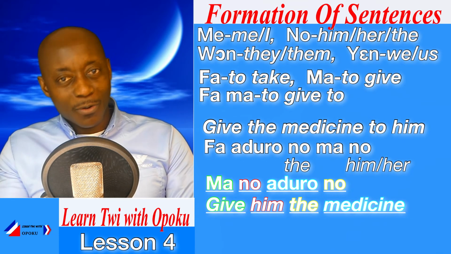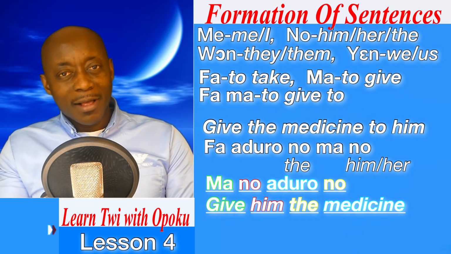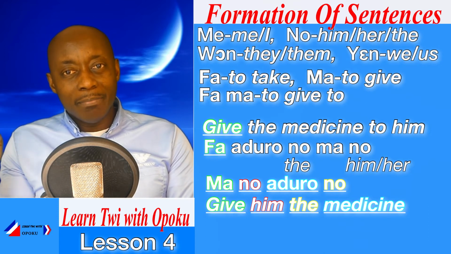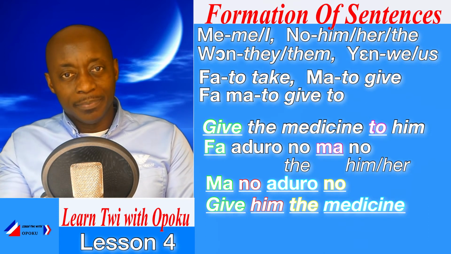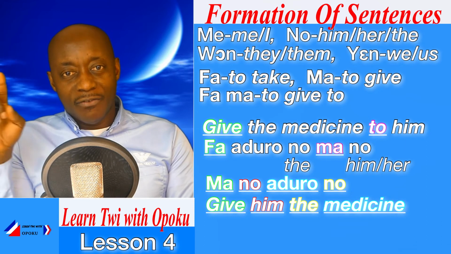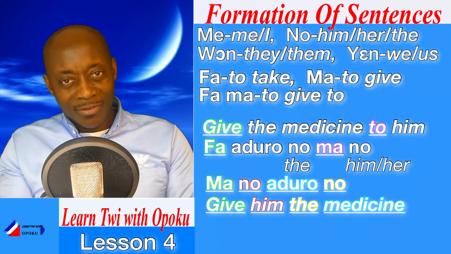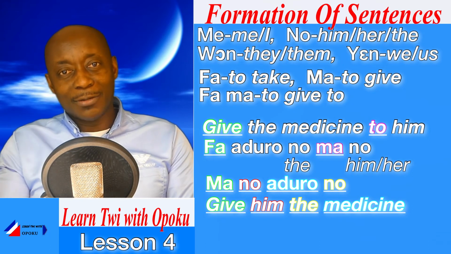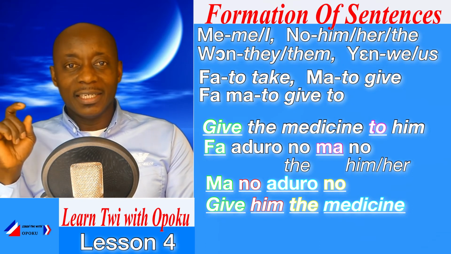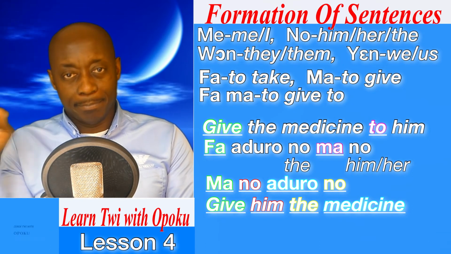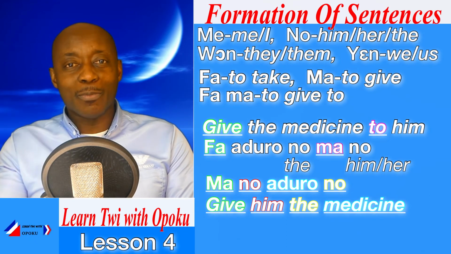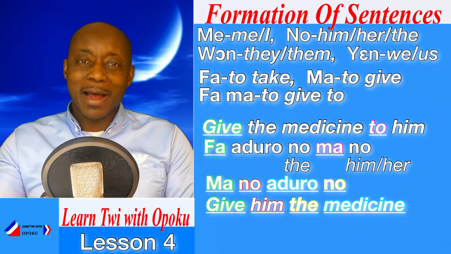But this time around, we are saying, give the medicine to him. Then we will say, fa aduro no ma no. Give the medicine to him.